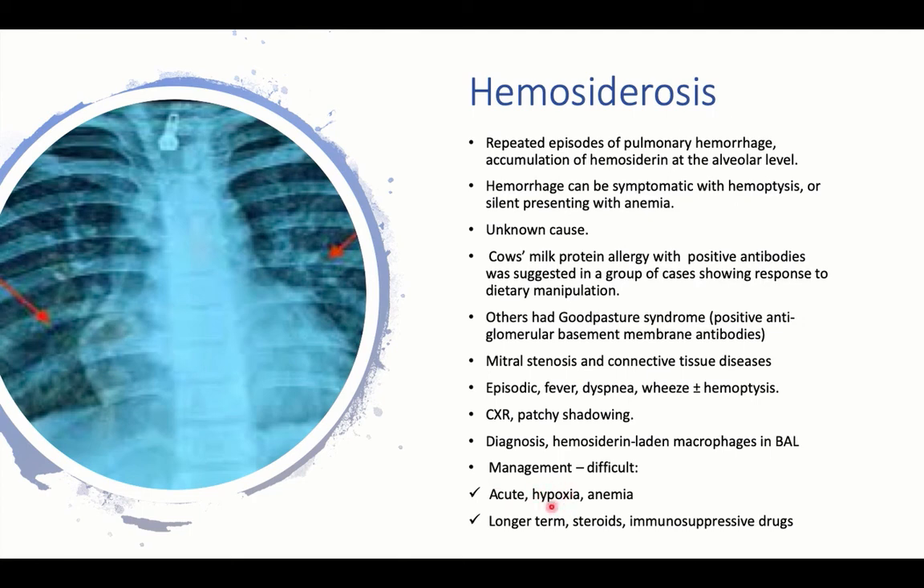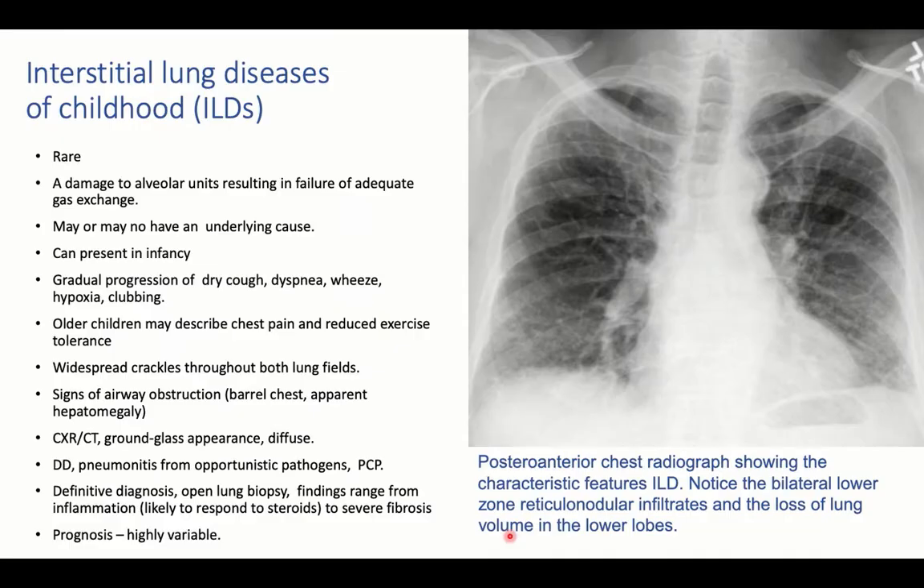Pulmonary hemorrhage will need treatment for the anemia, treatment for the hypoxia by respiratory support, and anti-bleeding measures. Then long-term use of steroids and immune suppressor medications in case of autoimmune condition. About interstitial lung disease of childhood, it also can present as chronic lung disease and can be a late diagnosis for a child with persistent chest manifestations and recurrent hospital admission.